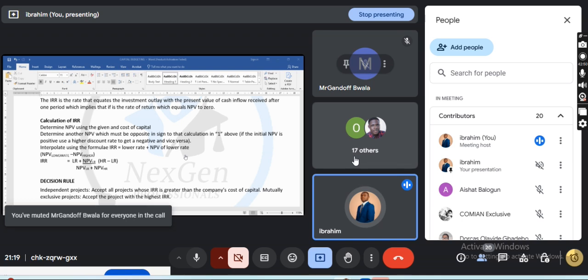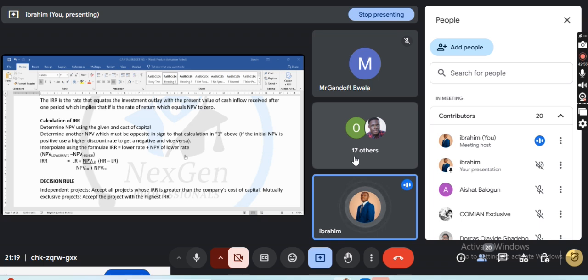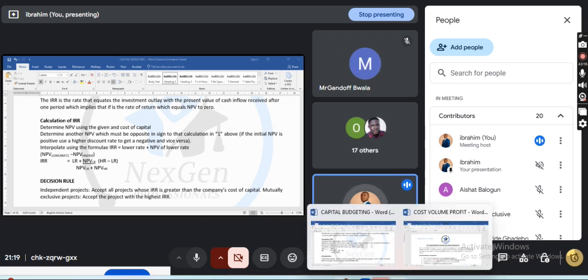The decision rule: if the internal rate of return, the return on investment, is greater than the company's cost of capital, the money you use in borrowing, you go for the project, class. The internal rate of return is higher than the cost the project will cost you, so you quickly go for that project.